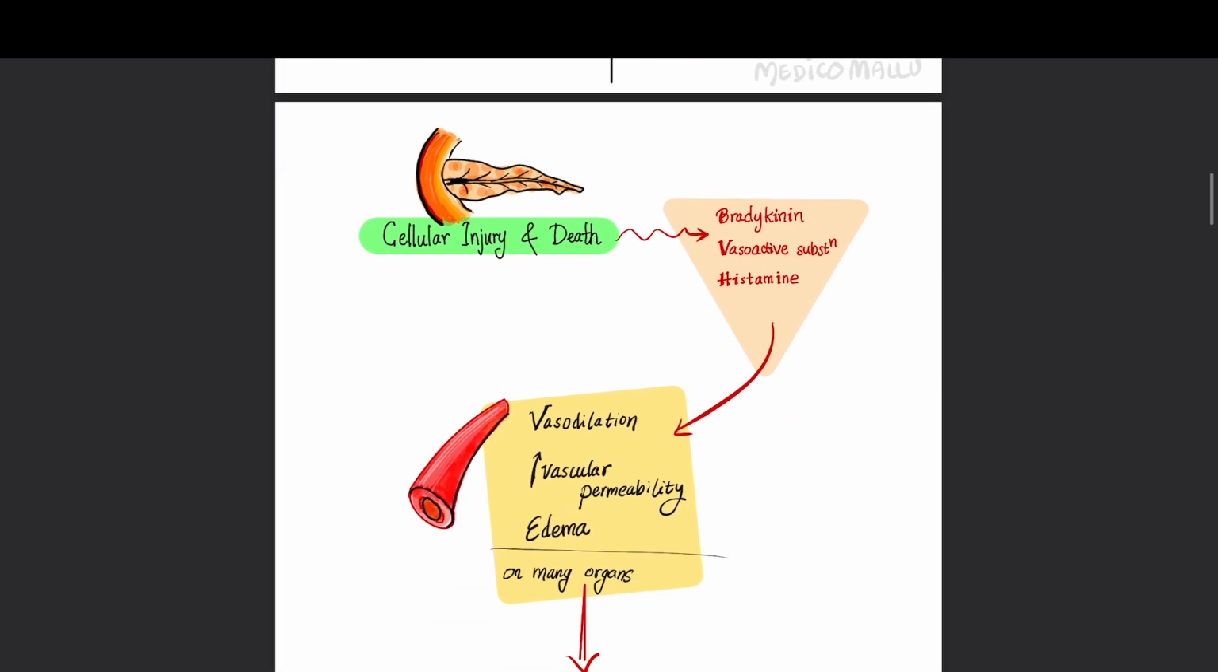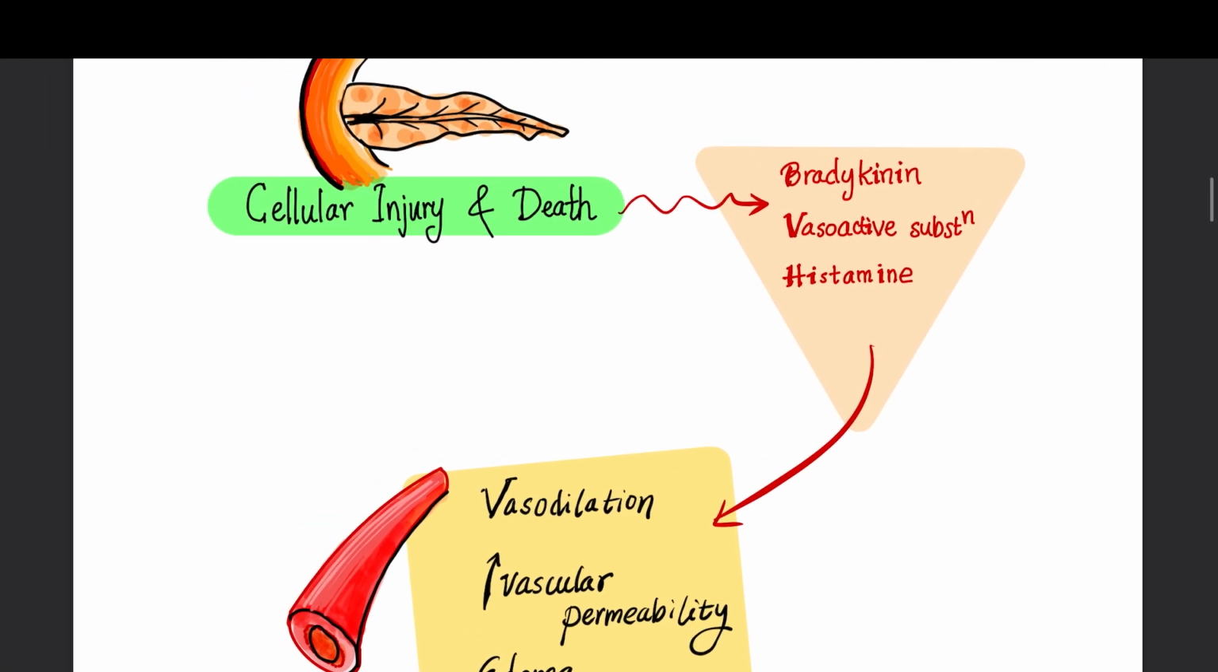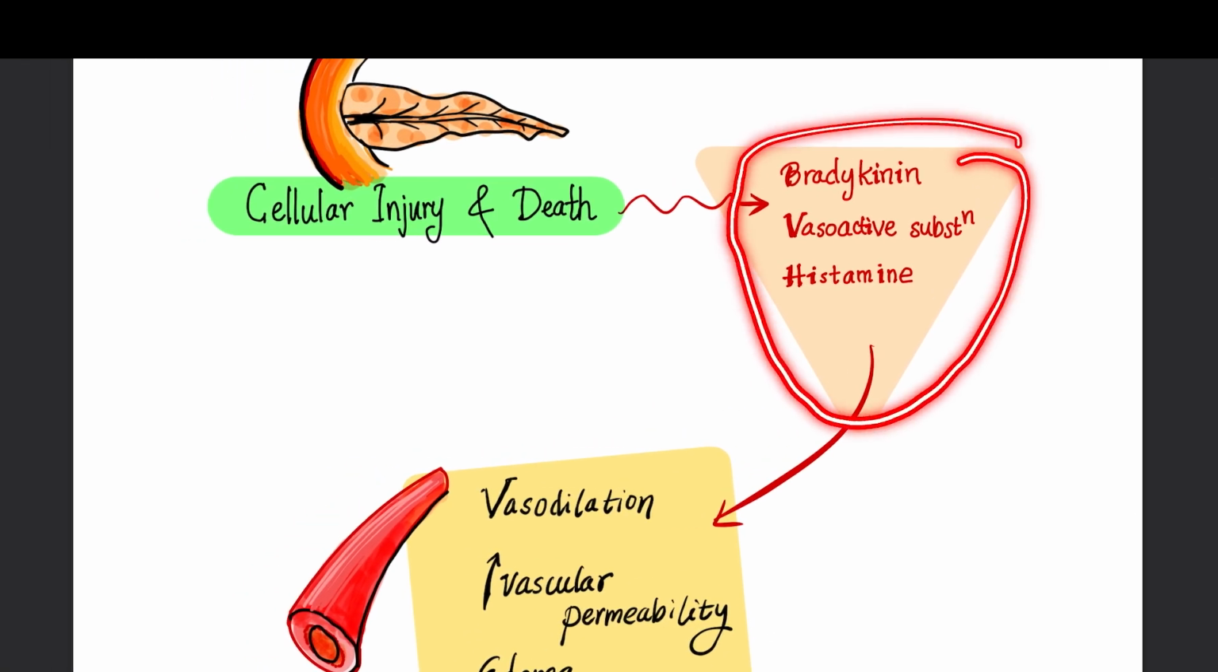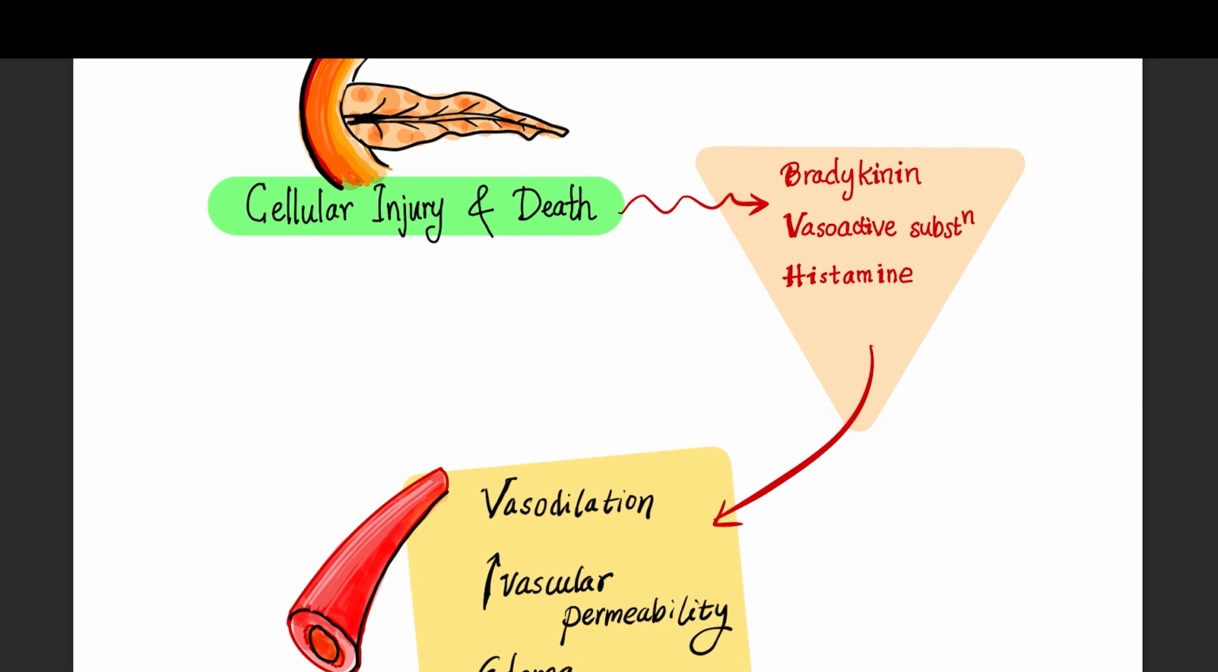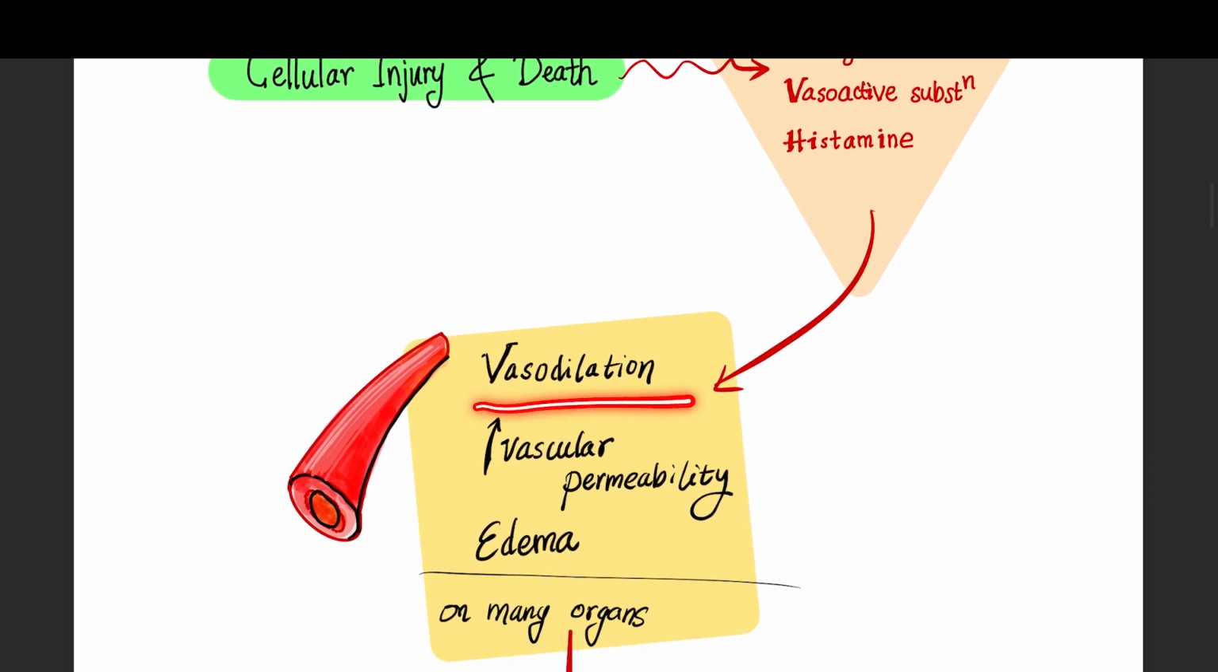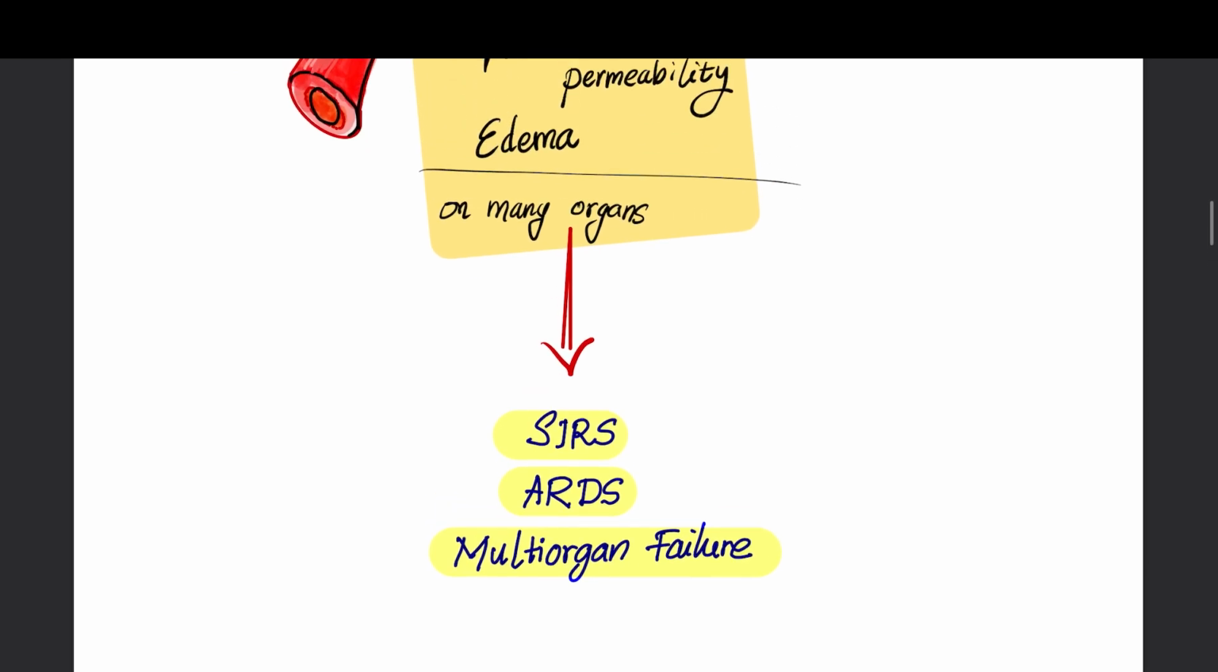So this is a pictorial representation of what is happening in acute pancreatitis. Initially there is cell injury and death of the pancreatic tissues, which results in the release of bradykinin and vasoactive substances like histamine, and this causes vasodilatation, increased vascular permeability, and edema in many other organs, which results in SIRS, ARDS, and multi-organ failure.